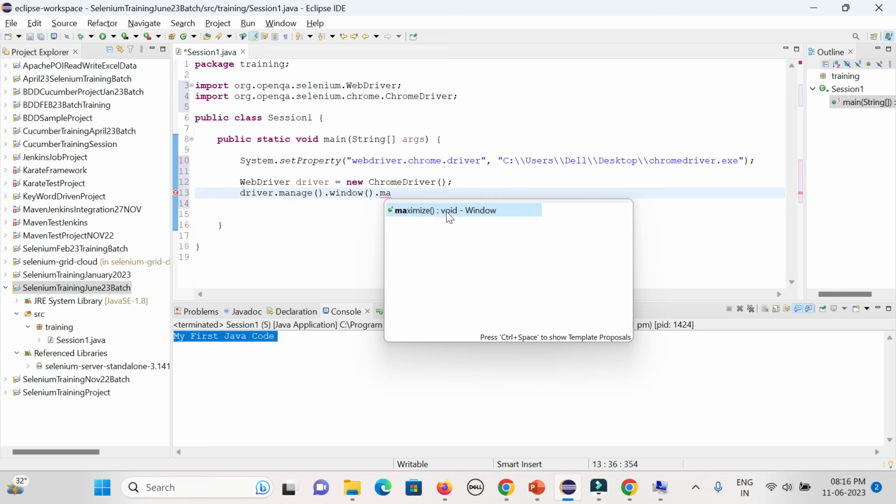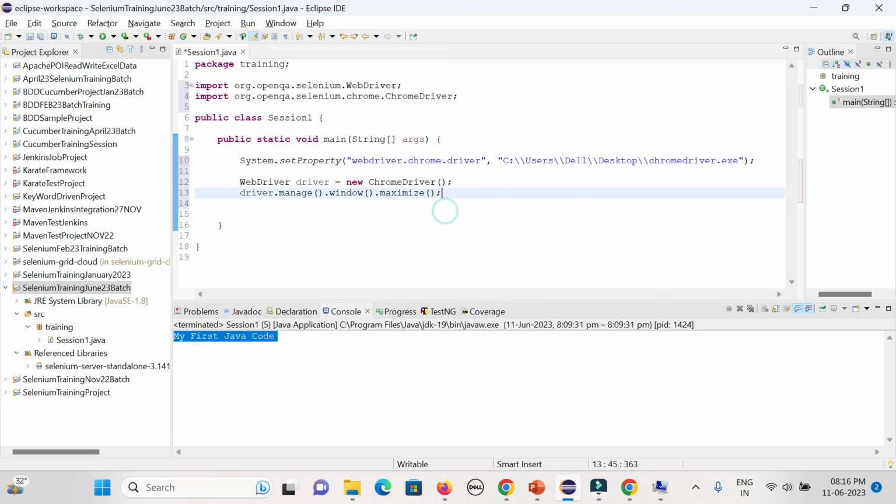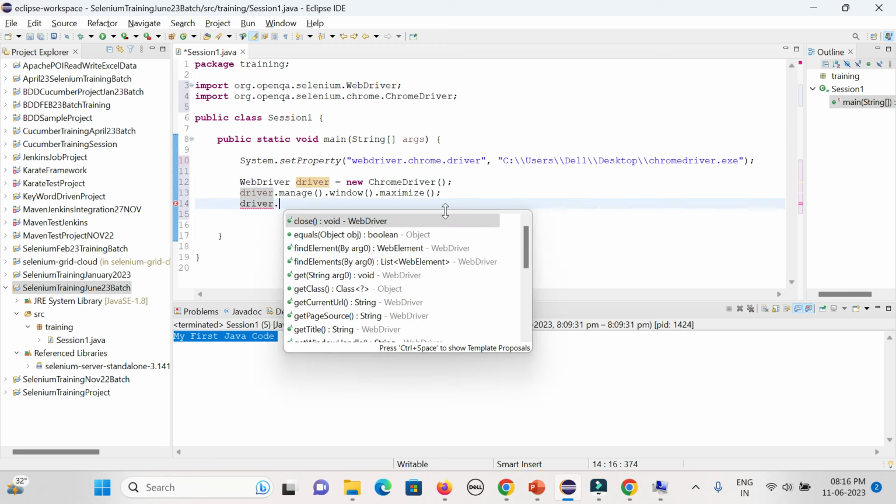Void means it will not return anything. It will perform the action, but it will not return anything. Then if you want to launch a page, you need to give driver.get. That is the method. I will explain everything, no worry.